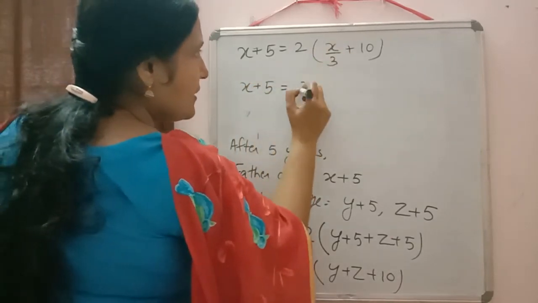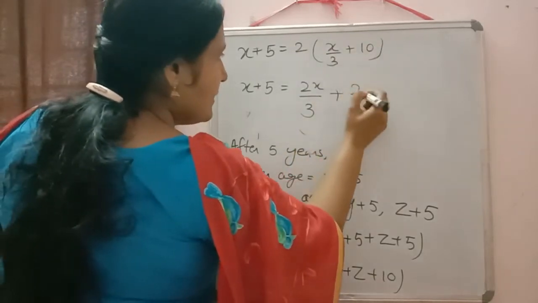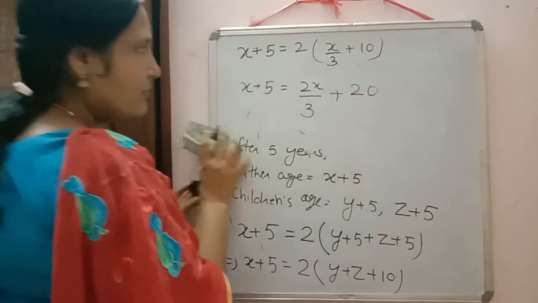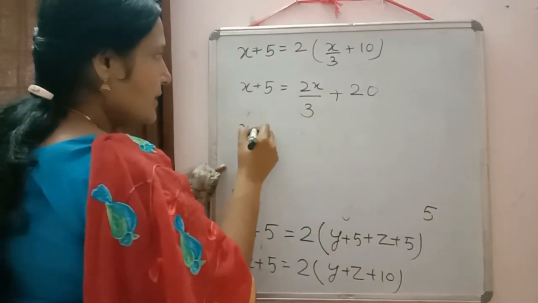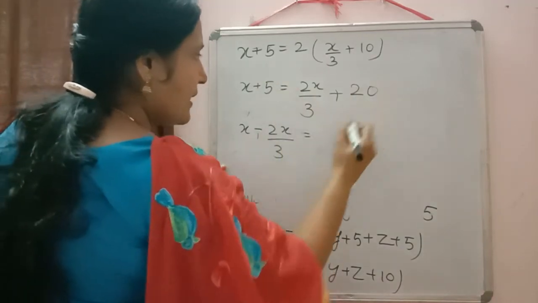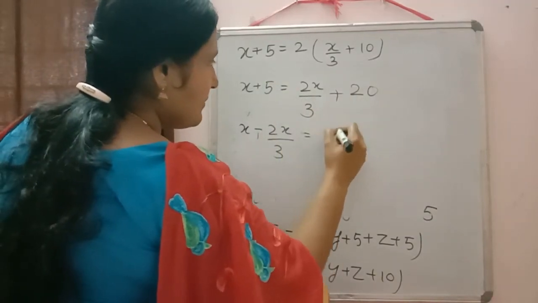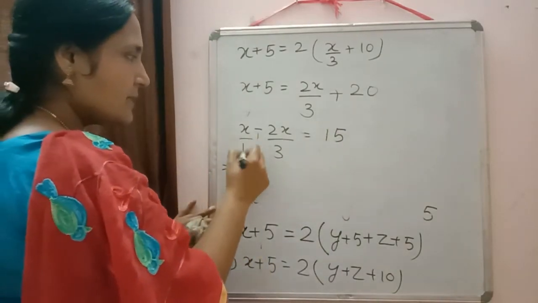Then it will be equal to 2x by 3 plus 2 into 10, which is 20. Now we can shift x to one side. Then it will be x minus 2x by 3 is equal to 20 minus 5. So 20 minus 5 will be equal to 15. Now here we can do the cross multiplication.